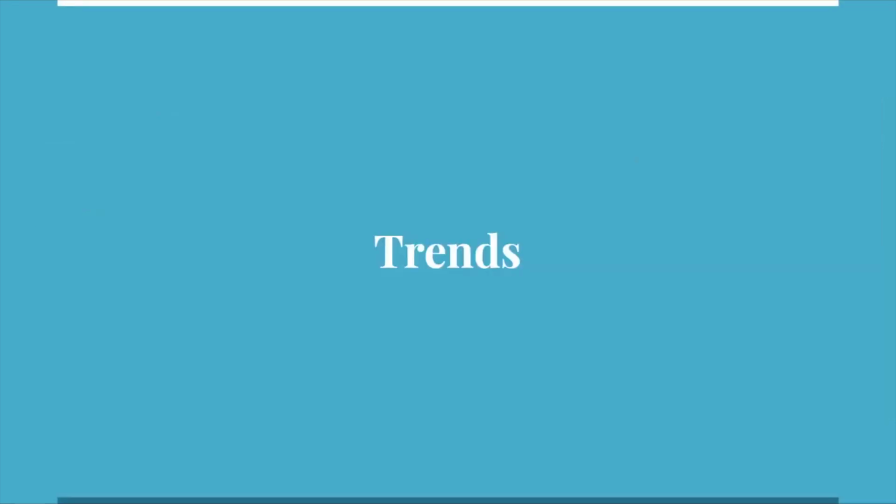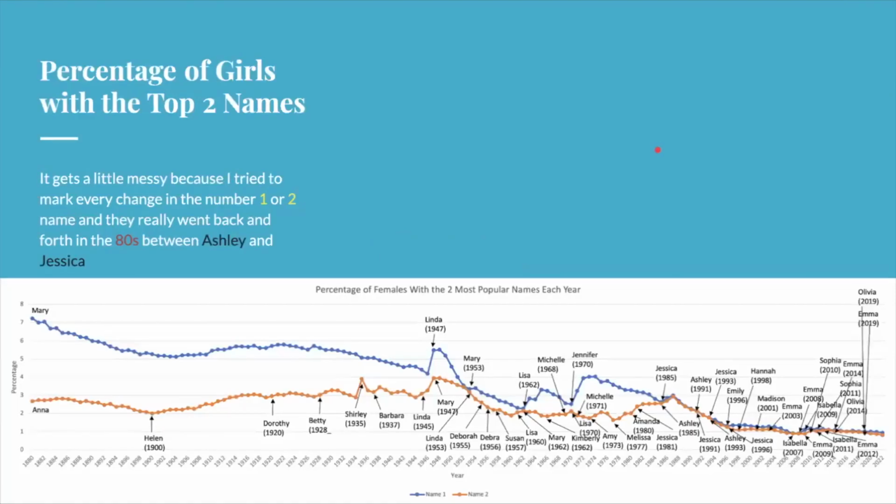All right, now we're going to get into the trends of names. So this first graph, and it's really messy, kind of just ignore that for a second, is the percentage of girls with the top 2 names each year. So it starts very high with Mary at over 7% of girls and Anna in second at about 2.7% of girls. And for decades, there's a big difference between the number 1 and number 2 name because it's just Mary. It's overwhelmingly Mary. And then Linda takes over. And after that, they kind of become closer together, with the number 1 name being pretty consistent for a while, and the number 2 names are switching out.